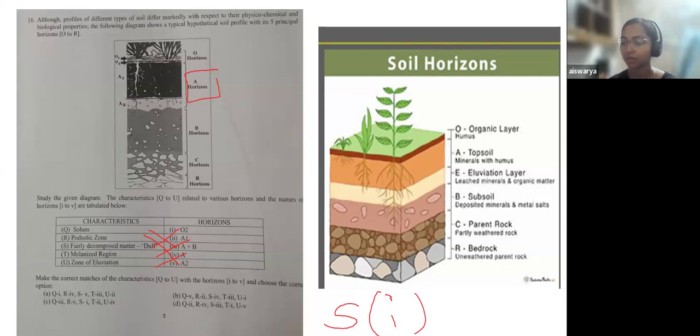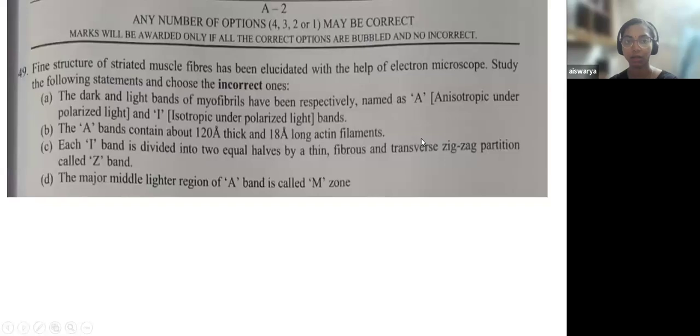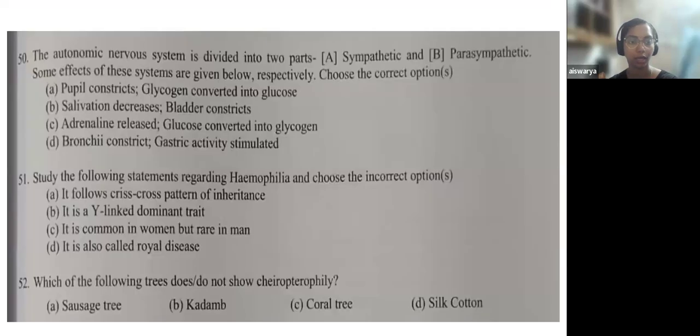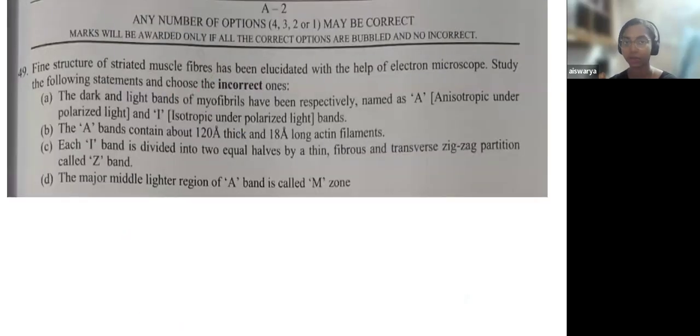So this was your very first part of the question paper. Now let's see the multiple choice. This is the second part of your question paper. Here, in biology, there are 4 questions in Part 2.